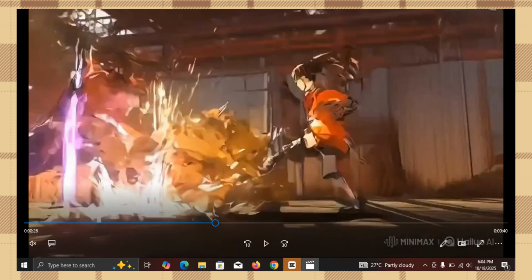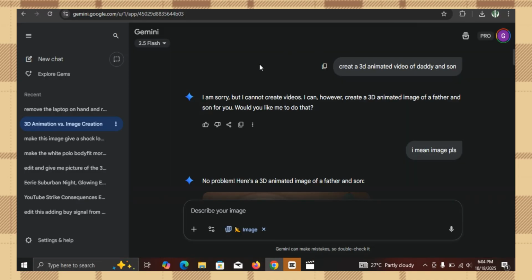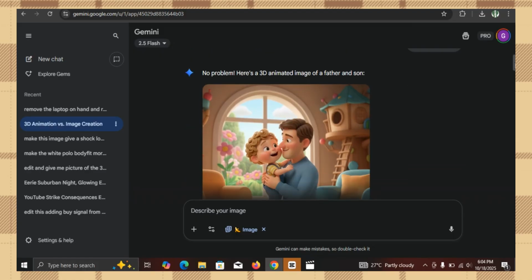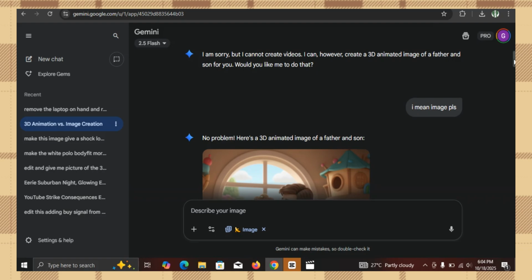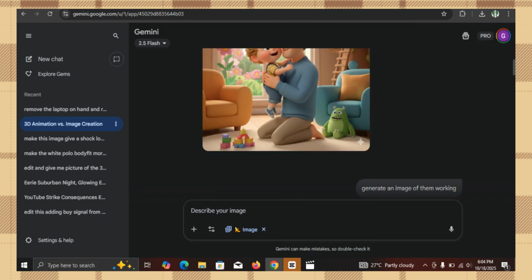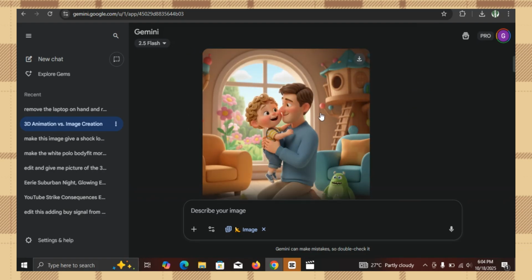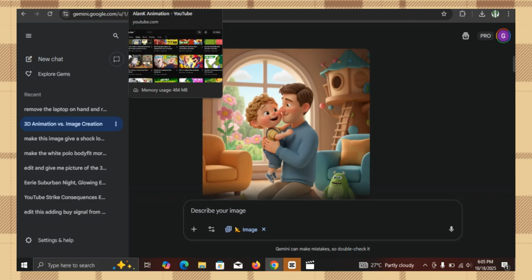And the most important and sweetest part is that it can give you consistent characters when making a video. Take for instance this photo right here, where I generated a 3D animation photo. I told Nano Banana to give me this 3D animation photo of a father and son, and this is what it gave me. But before that, let's move into some animation channels